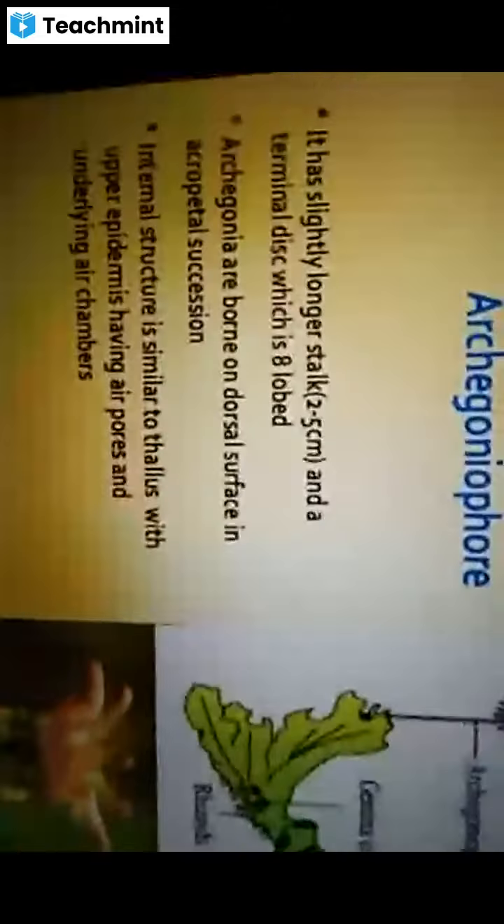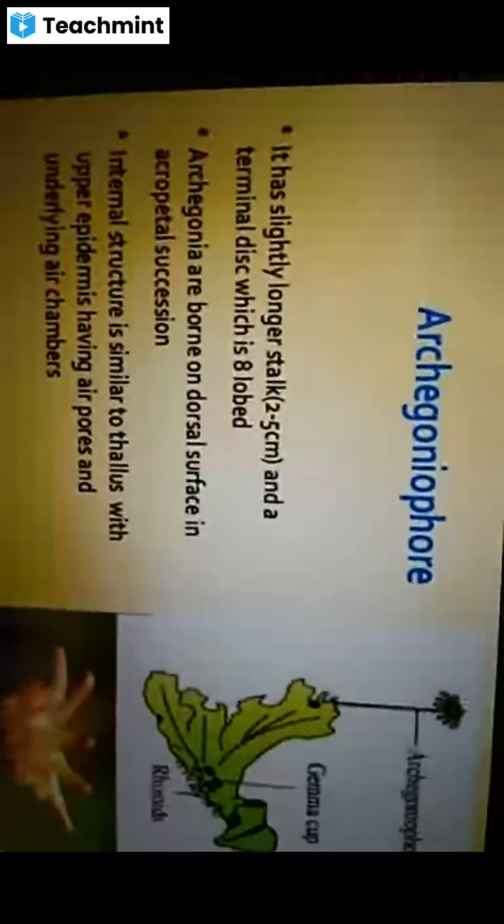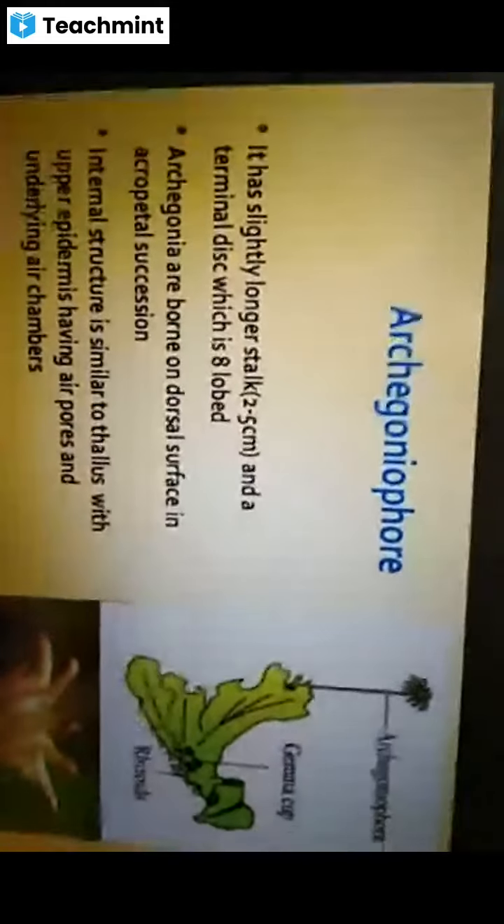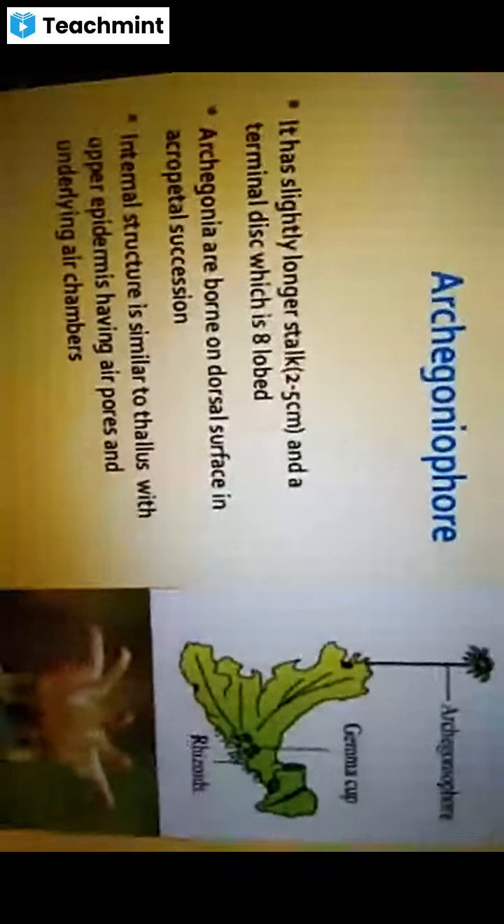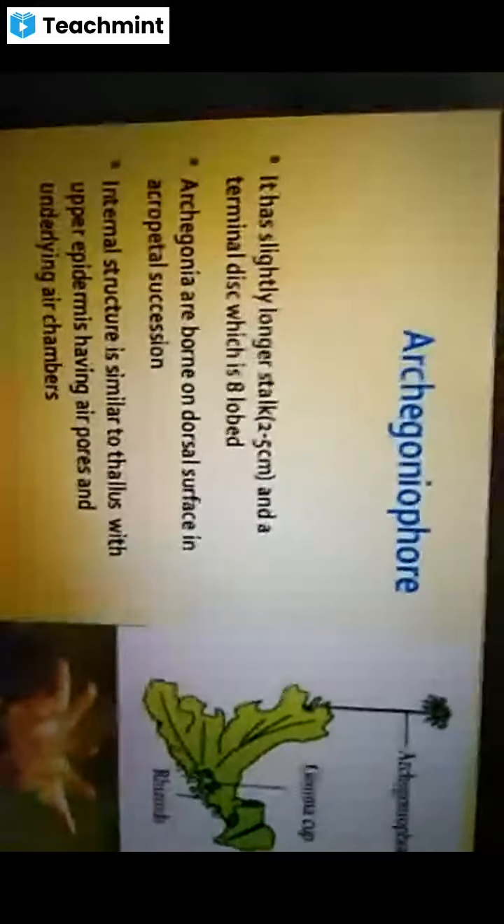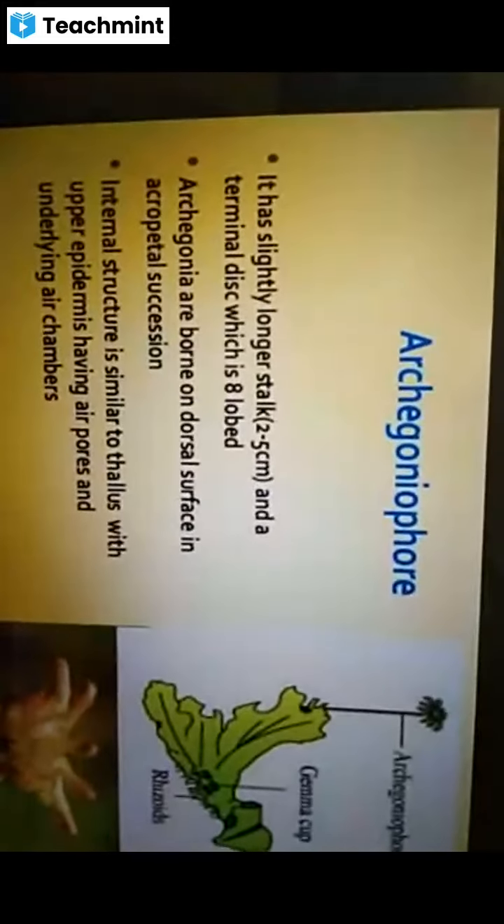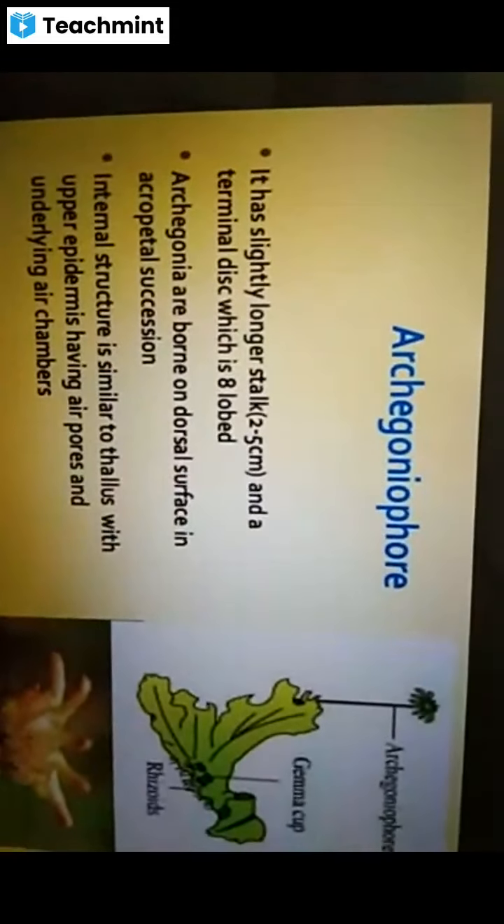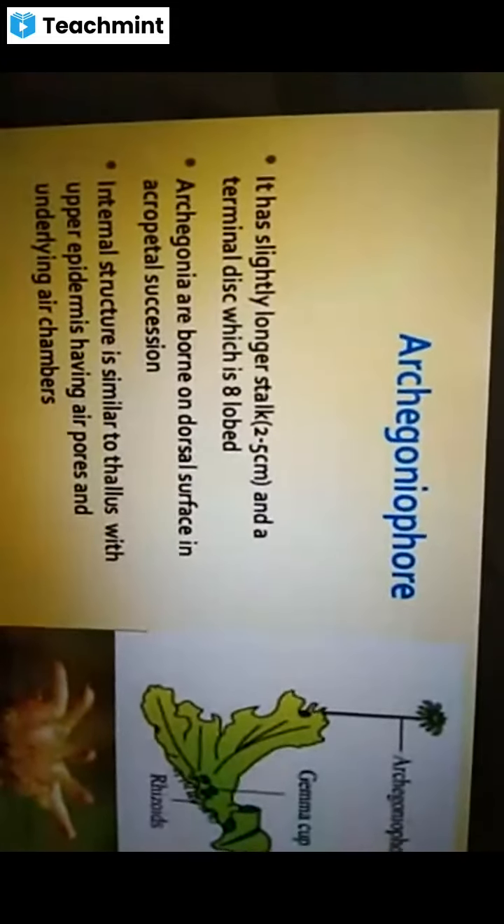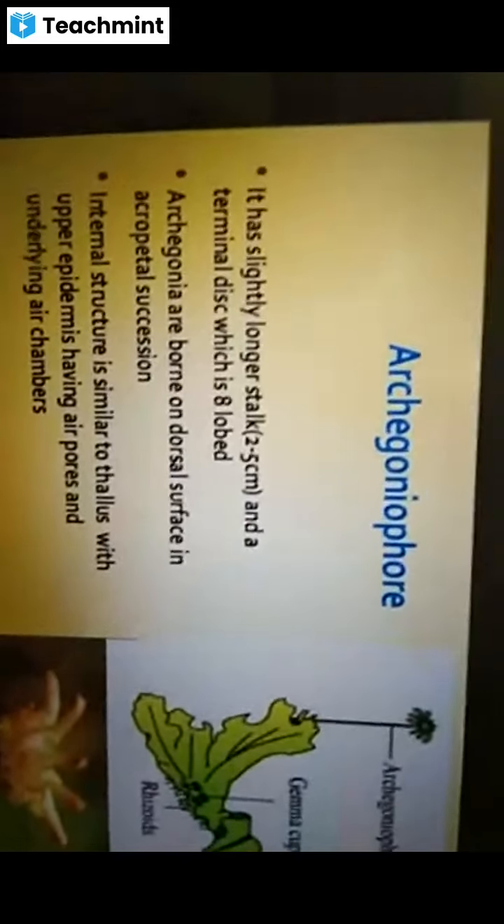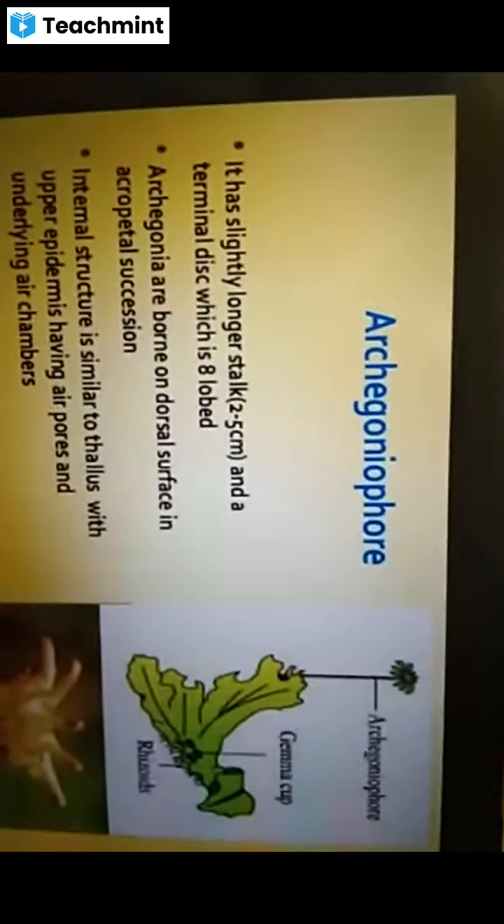Okay, so the Marchantia plants are flattened structures that remain immersed in water droplets, and in these water droplets, on the surface of the antheridial disc, the antherozoids will swim. And meanwhile, let us see the archegoniophore.